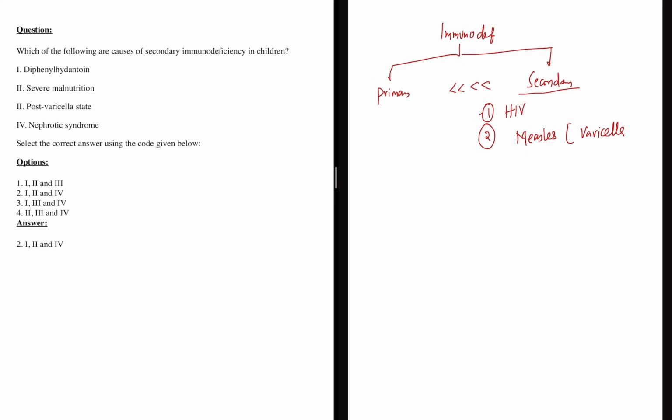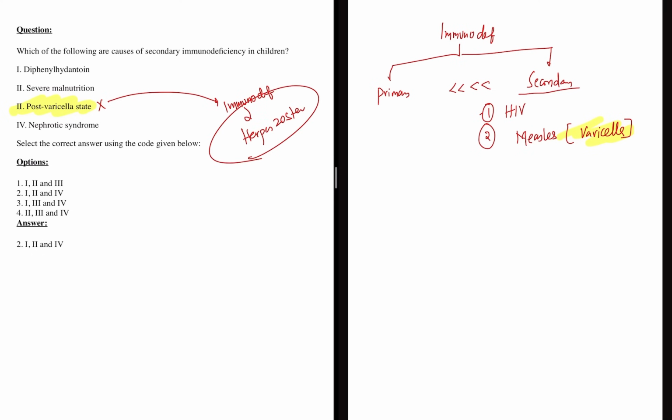The confusing part in the question which was asked in the exam here is they are giving you post varicella, which is actually wrong. Why? Because post varicella, if by any chance if the patient develops immunodeficiency syndrome, then post varicella there would be herpes zoster, which might manifest because of the late.